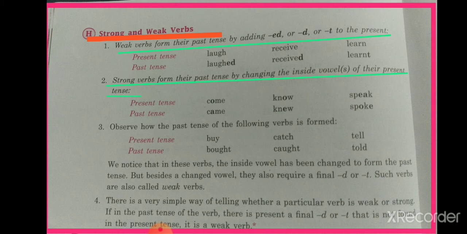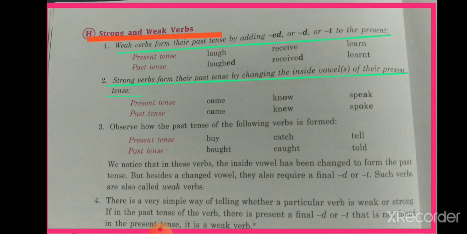But look at some other verbs: buy, bought, catch, caught, tell, told. In these verbs the inside vowel has been changed to form the past tense, but along with that we also have d or t as a final letter. So such verbs are also called weak verbs. We have two changes in these words. First we change the vowel, then we add d or t or ed also. Such verbs are also known as weak verbs.